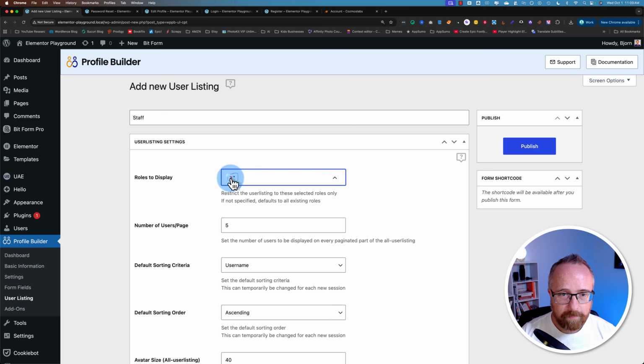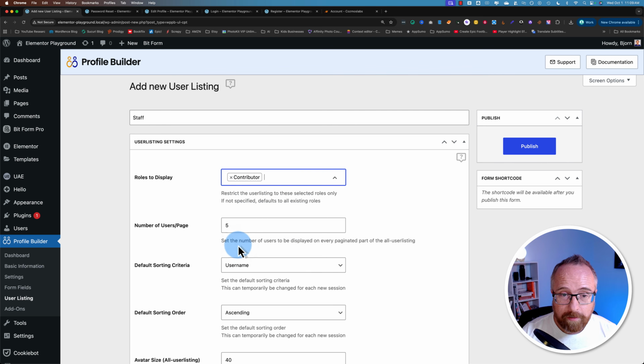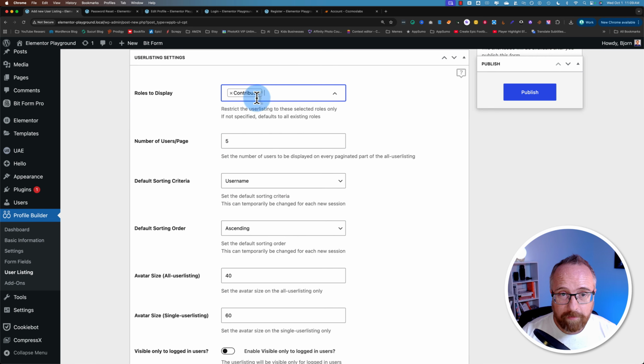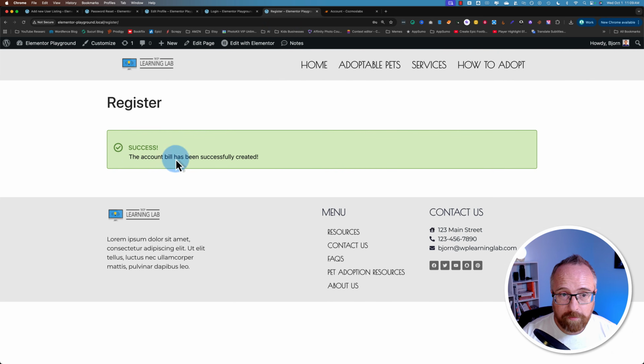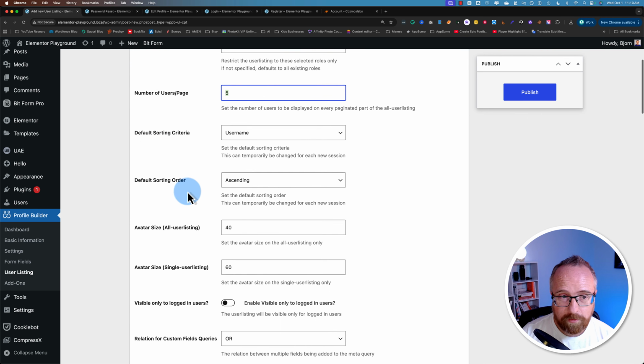Roles to display. Here's where you might have wanted to create a custom user role. I'm going to choose Contributor. So everybody who signs up with this registration form, or the one we just filled out, is going to be signed up as a contributor. And they're automatically going to be added to this user listings page. Number of users per page is set to 5. You can change that, of course.